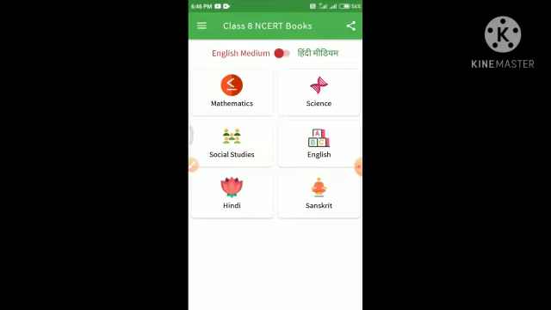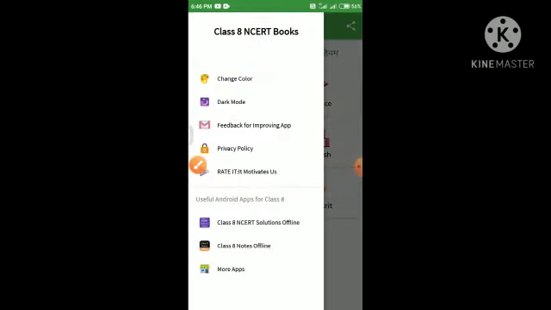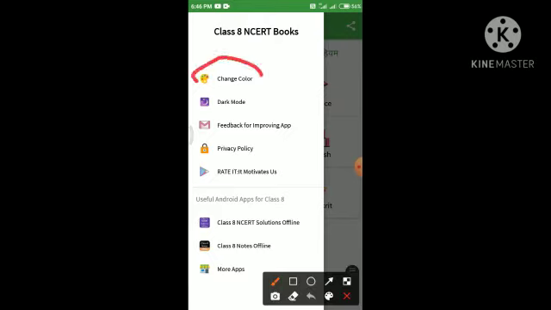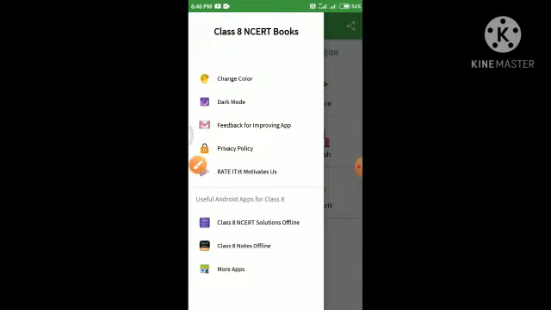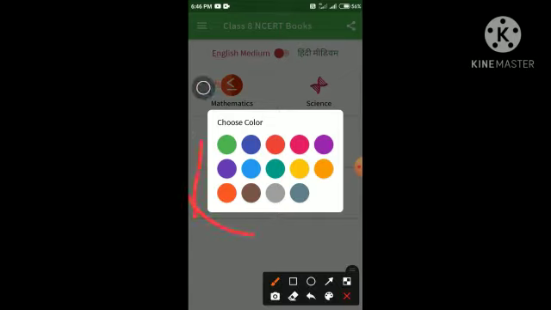Here you can see that it is now a light mode app, and you can also change the color of the top bar, where it is written Class 8 NCERT books. Again you have to click on the three lines, and then you will see the first option, change color. You have to click it, and after clicking it you will see this type of interface on your mobile phone.